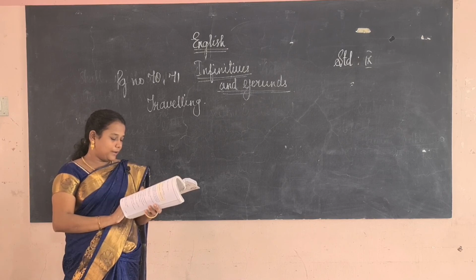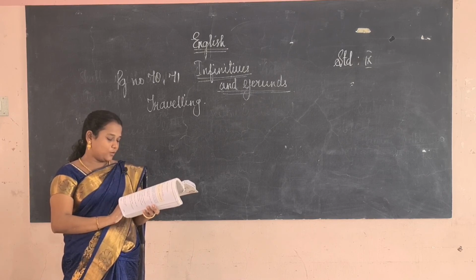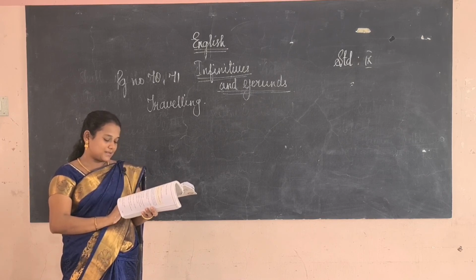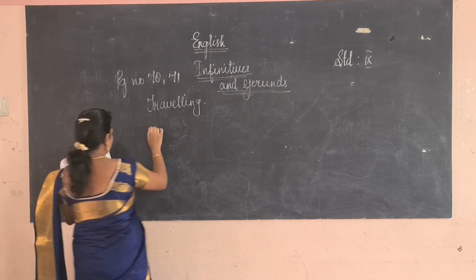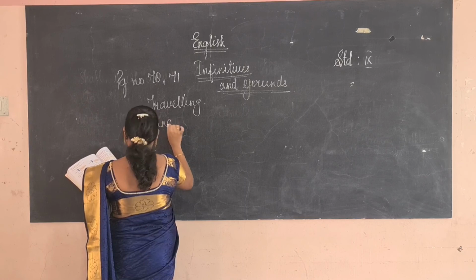Next. They do not appreciate my singing. They do not appreciate my assistance. So which is the direct object there? Singing. So what is the answer? Singing.